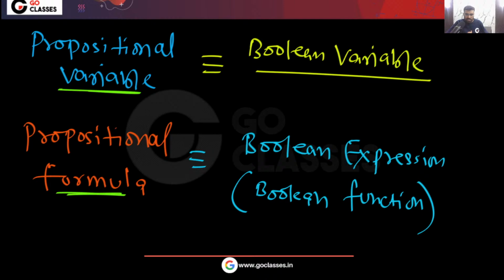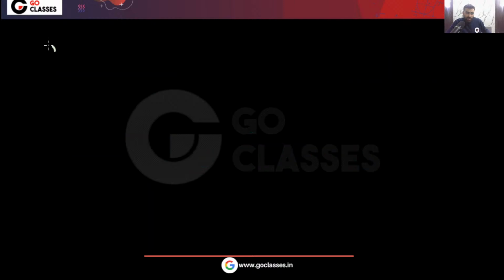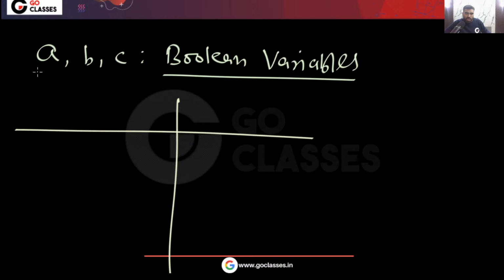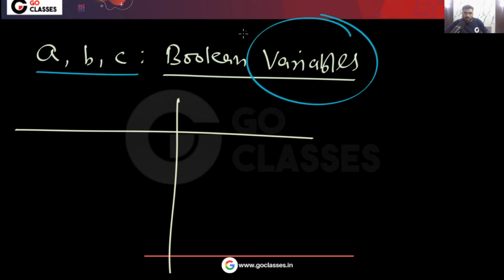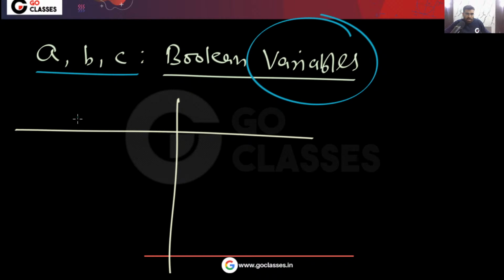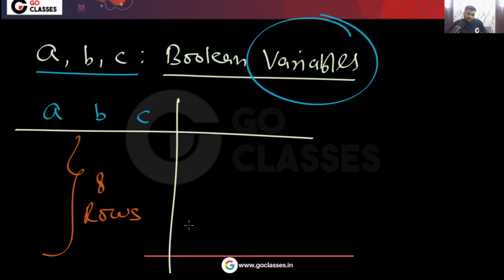Now let me ask you a question. If I tell you that A, B, C are Boolean variables, then in the truth table how many rows will be there? If you create the truth table of any Boolean function over these variables, there will be a total of 8 rows. Yes or no?